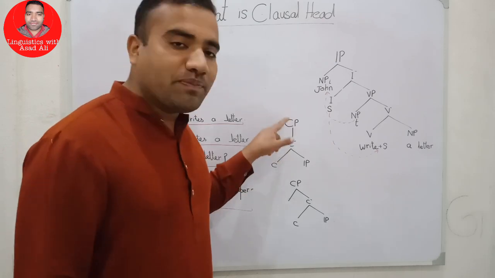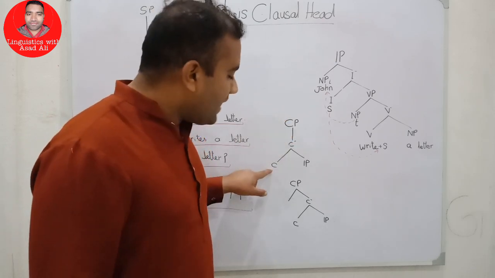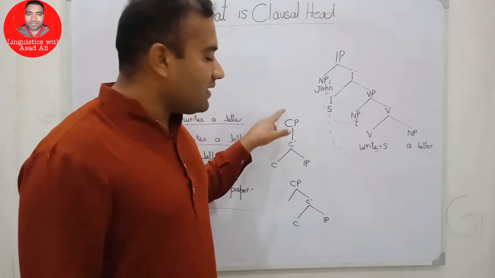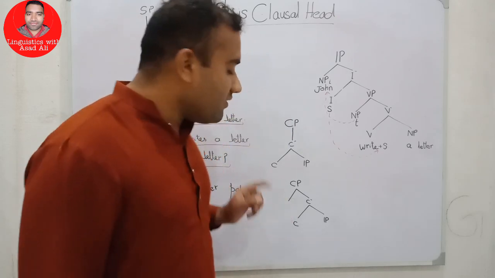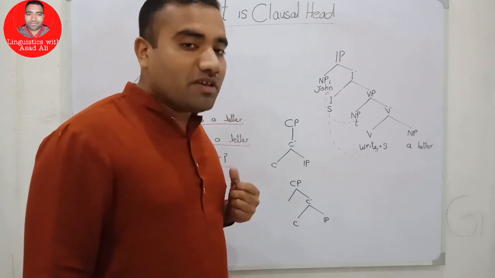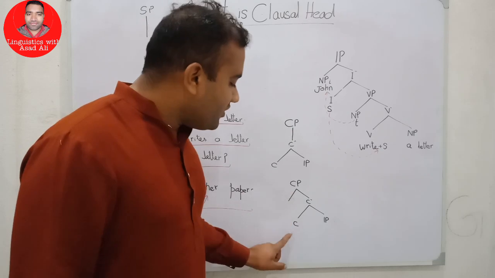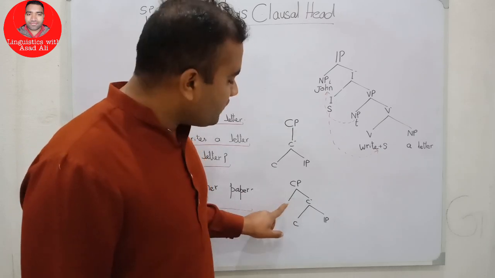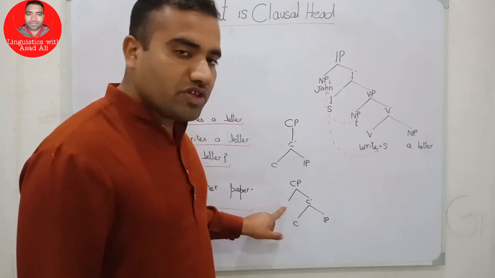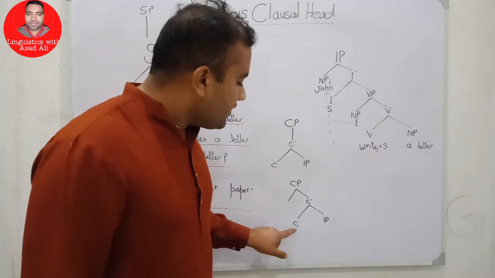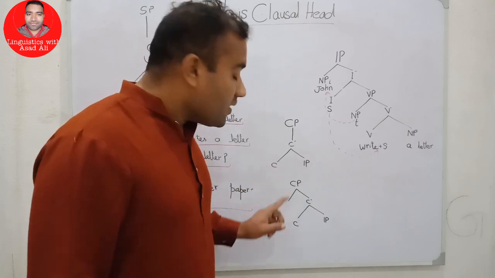It takes IP as a complement, and our theory will be fulfilled, and our principle will also be fulfilled. It has the three projection levels: head level, intermediate level, and maximal level. And if we say the interrogative clause, this is the head and this is the specifier position, and this head has certain properties.